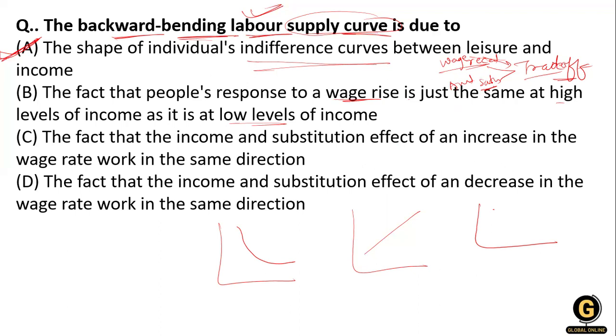Okay, so this is a trade-off. That's why the backward bending supply curve happens, because there is a trade-off between the wages received and the amount of satisfaction generated by the use of the unpaid time.